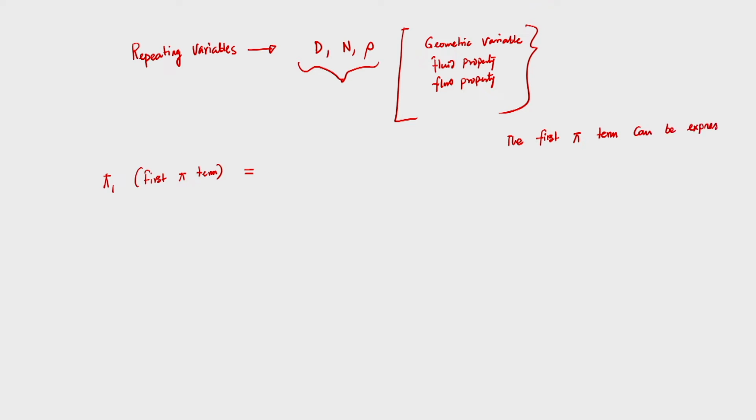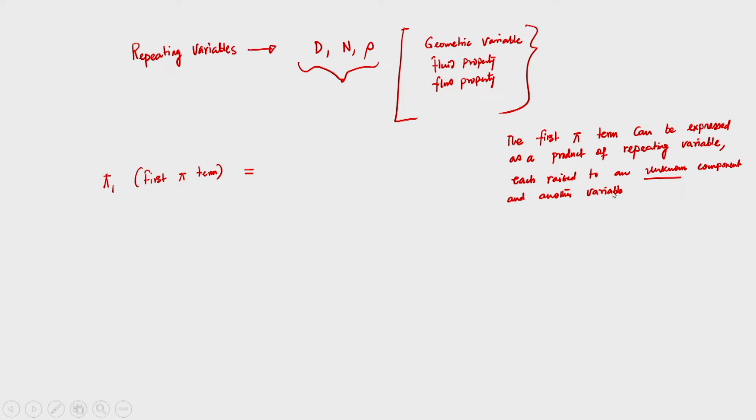I am writing the first pi term again: it can be expressed as a product of repeating variables, each raised to an unknown component, and another variable, that is very important, raised to a known component, say 1.